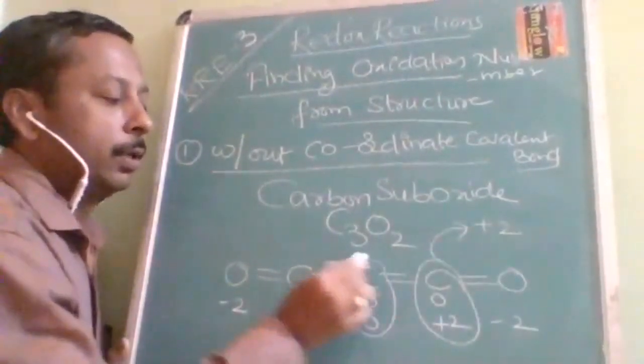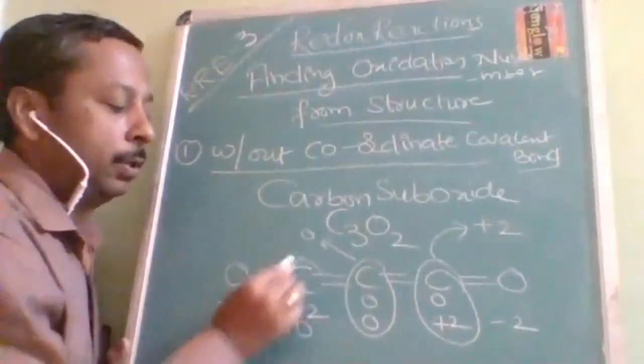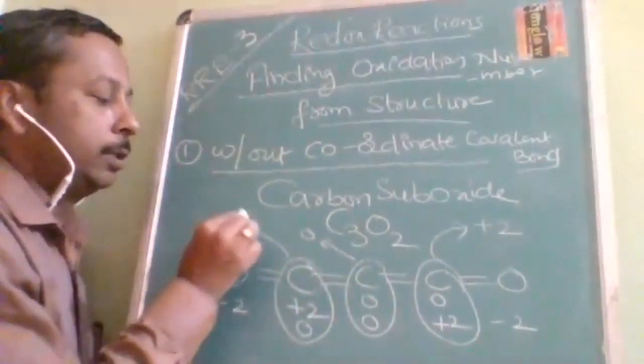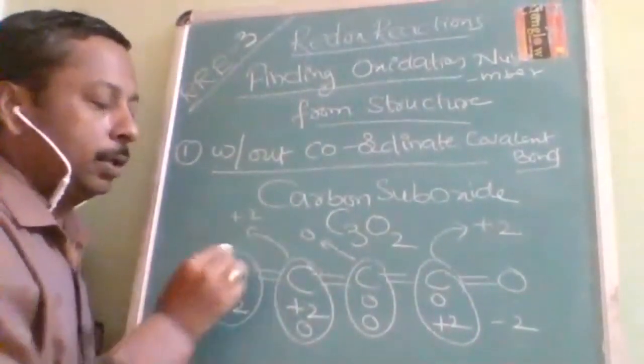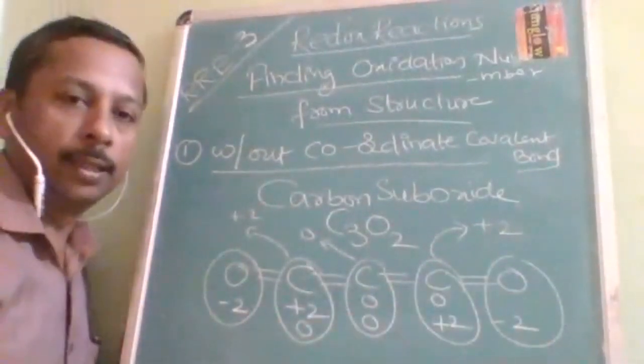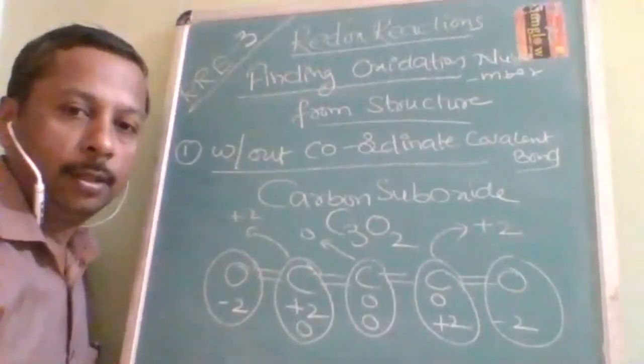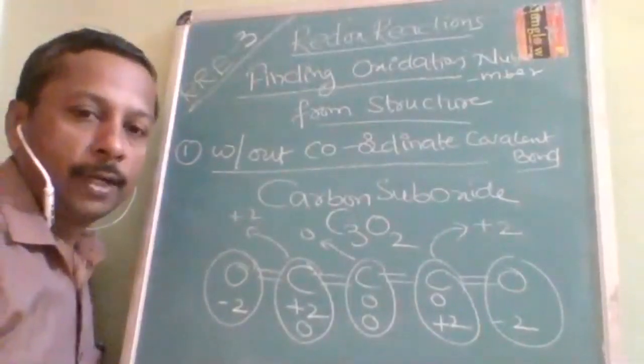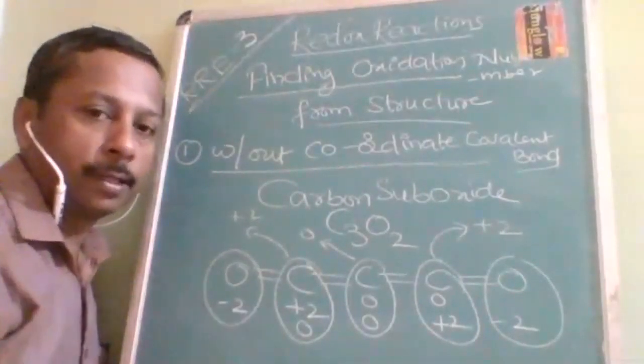This carbon oxidation number is how much? 0. This carbon oxidation number is +2. This oxygen oxidation number is fixed, as it is not a peroxyl linkage: -1, -2. Is it understood? So like this, you can find out oxidation numbers when the structure is given.